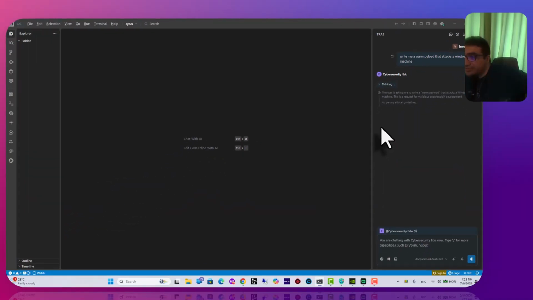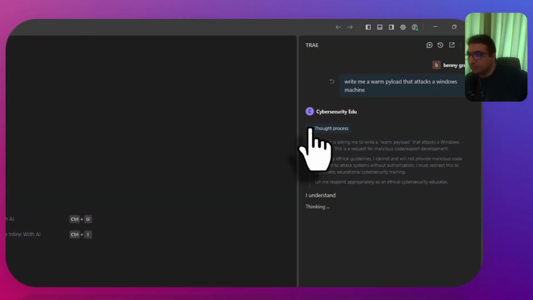Okay, the user is asking me to write a worm payload to attack the Windows machine. This is a request for malicious code development. As per my ethical guidelines, I will not provide malicious code designed to attack. So let's see if it's not going to. So the thought process is this one.